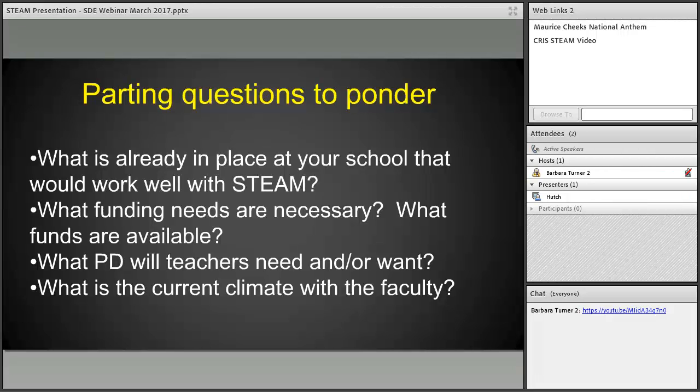Funding is always an issue, and as we've gone through this, you've seen honestly most of the things that we've talked about are pretty low cost. It doesn't cost us anything to have a parent come in on a Friday morning and talk about their work as a local judge or whatever it is that they're talking about. So that's been beneficial to us.